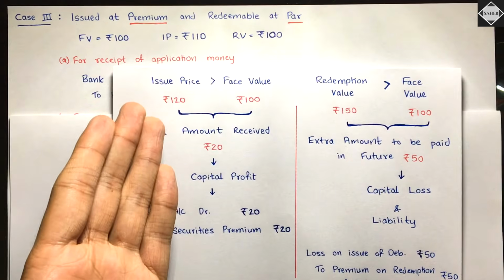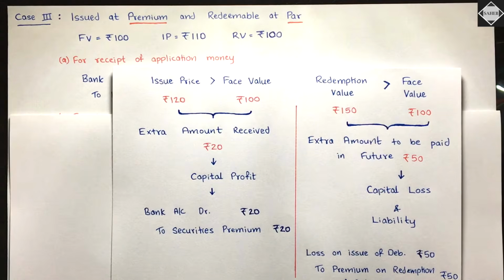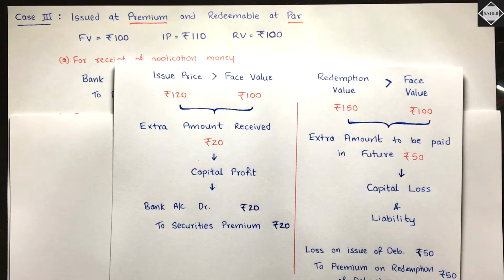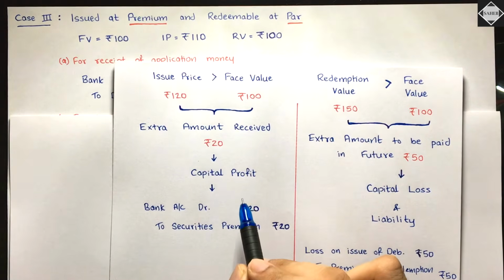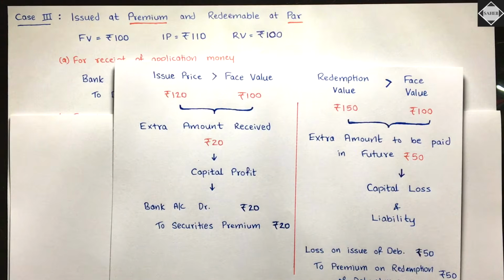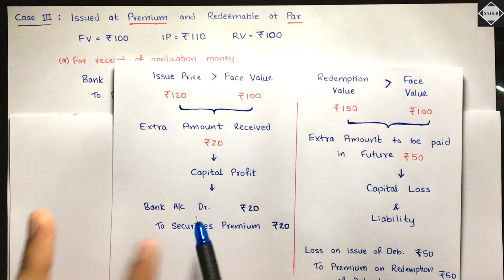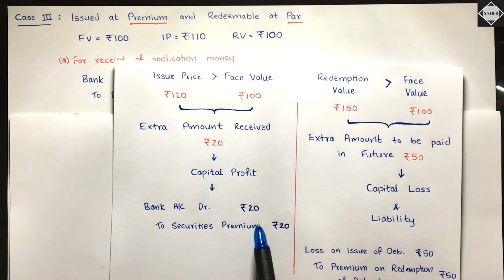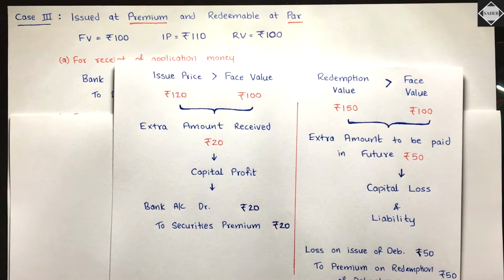Let me explain that to you. See here, let's say for example the issue price is 120 and face value is 100. So that 20 rupees extra which we have received, that extra amount received, is called capital profit. We have received it already. So bank account will be debited, and that extra amount will go to a special account called securities premium, and this is a reserve. And you cannot use securities premium for any other purpose.